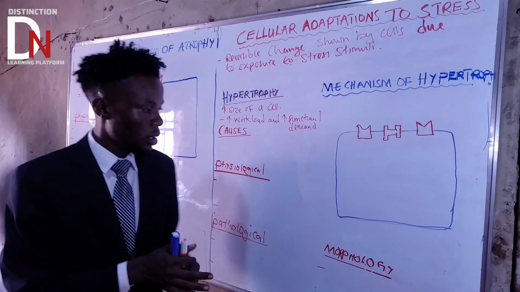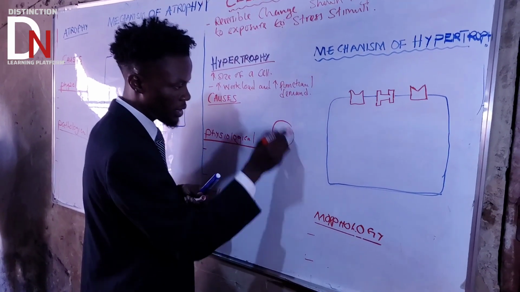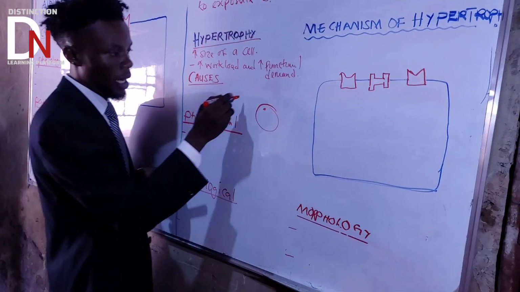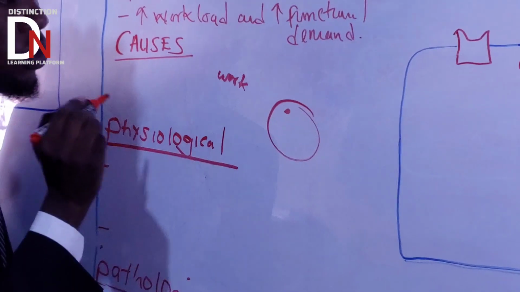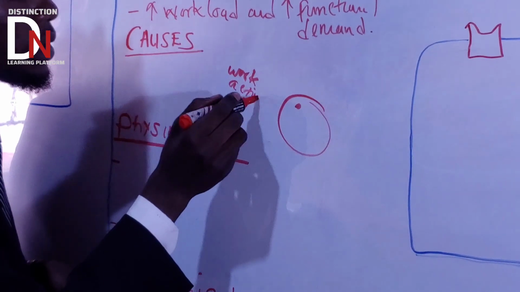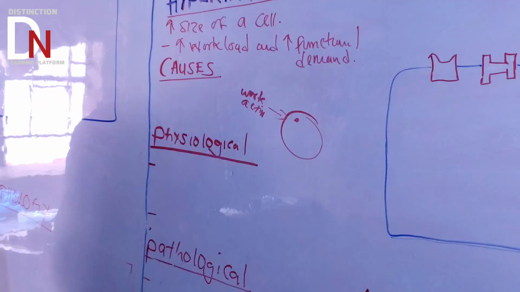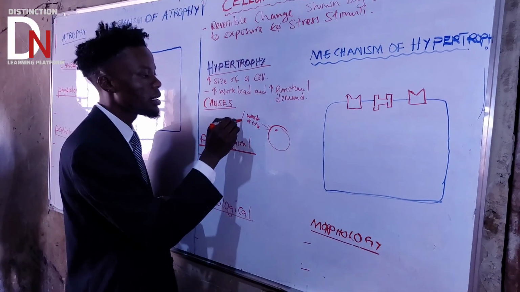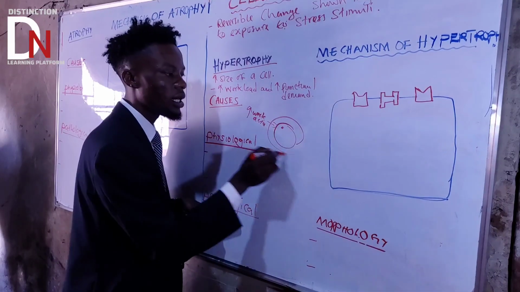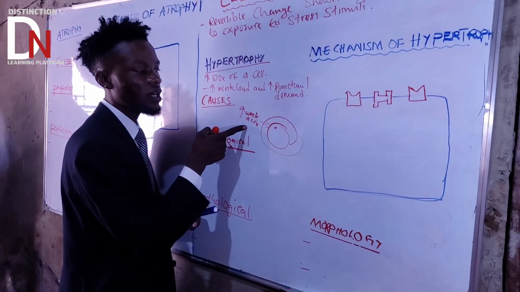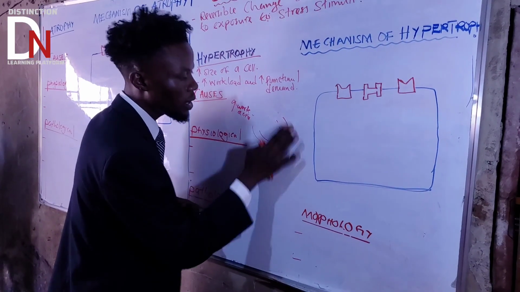If this is a cell, workload is the work which is outside here, the amount of work or activity that is given to the cell. And under hypertrophy, this workload is too much for the cell. So the cell has to become large so that it can overcome this workload.